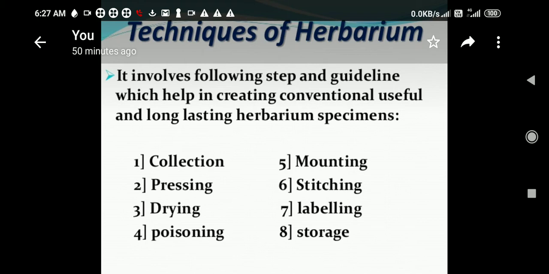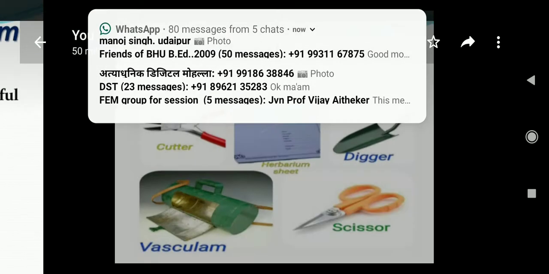These are the steps which you have to follow when you are going to prepare herbarium. First step will be collection, second is pressing, third is drying, fourth is poisoning, fifth is mounting, sixth is stitching, seventh is labeling, and last one is storage. Now in the next slides we are going to see all of these one by one.